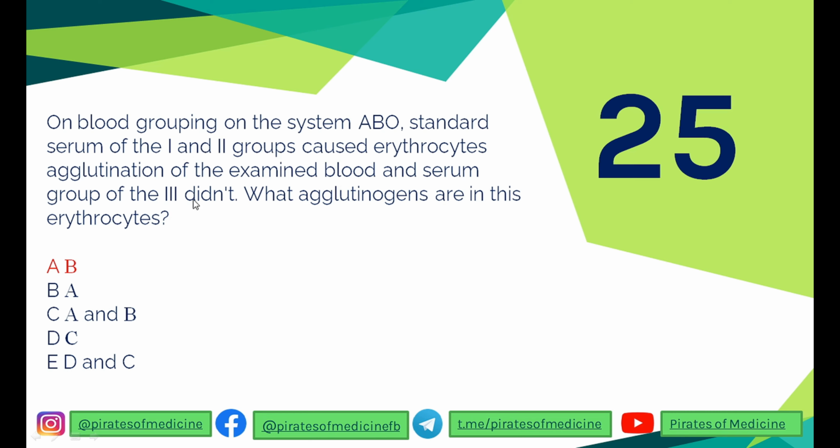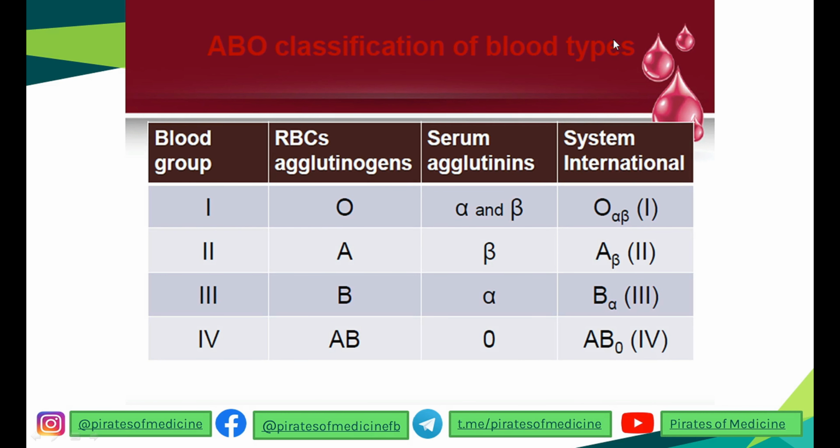To understand this, let's see the classification of blood types. So these are the 4 blood groups. A person can have either of these 4. So the person with the first blood group has RBCs with antigen O. There are no A or B antigens present on their RBC. So we say that their antigen is O. The blood group is O. A person with blood group O will have antibody alpha and beta. Alpha is also called anti-A and beta is also called anti-B.